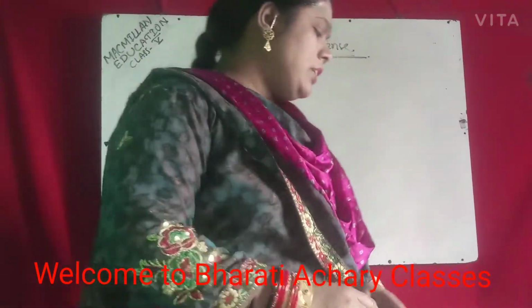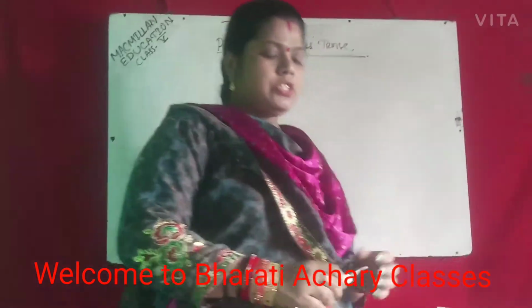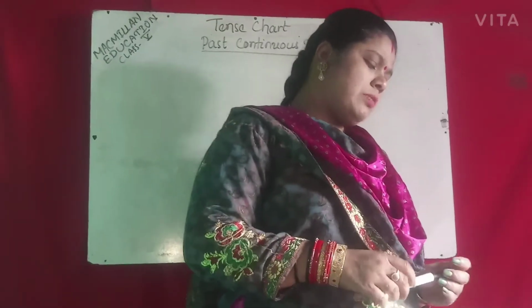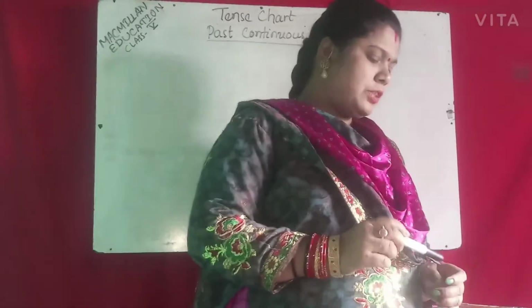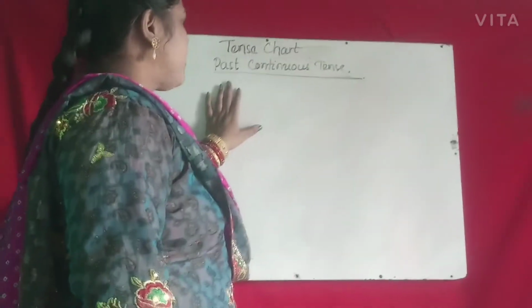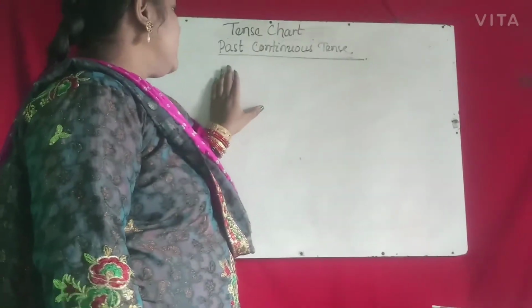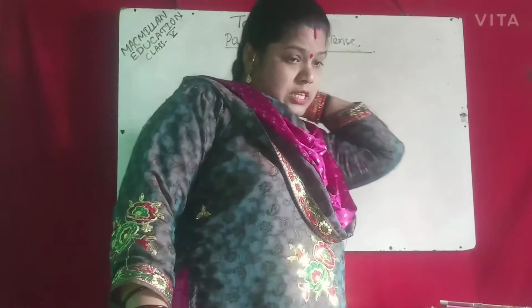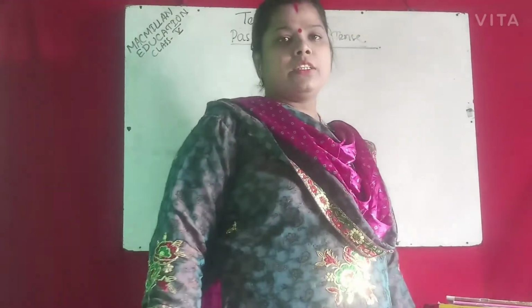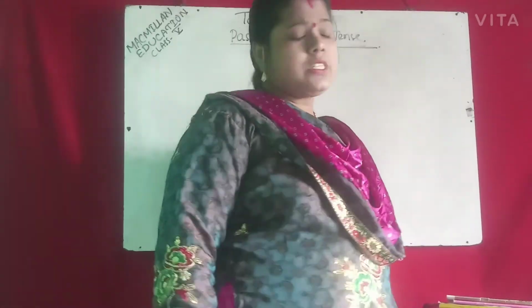So today we read past continuous tense. We have been doing the tense series for many videos. In the previous video we read about simple past tense. Past tense is also of four types: simple past, past continuous, past perfect, past perfect continuous. Simple past we have already read: a habitual action in the past, or a truth, is the simple past. So what is past continuous tense?